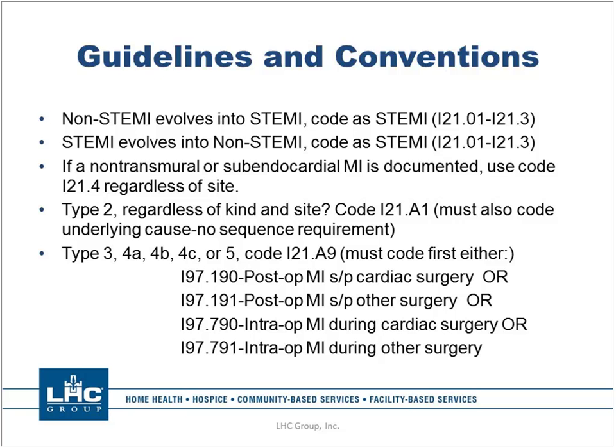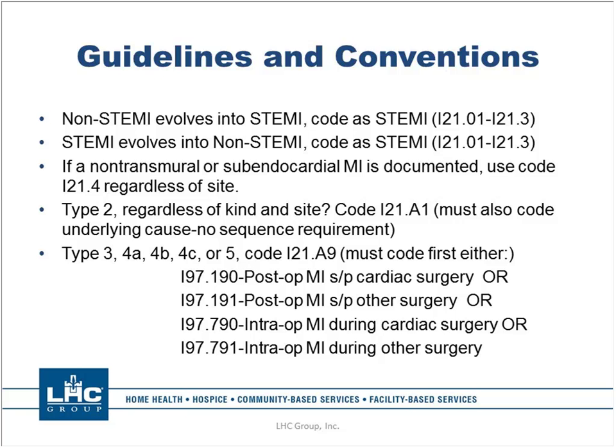So if your physician documents a type 2, you're going to code a type 2 regardless of what else is said about it. There's also a convention to code also the underlying cause. And remember, when you have a code also, there's no sequence requirement. So it all depends on your primary focus of care.